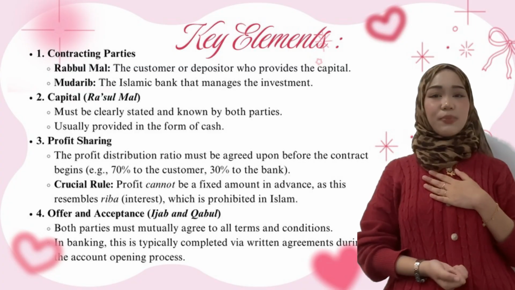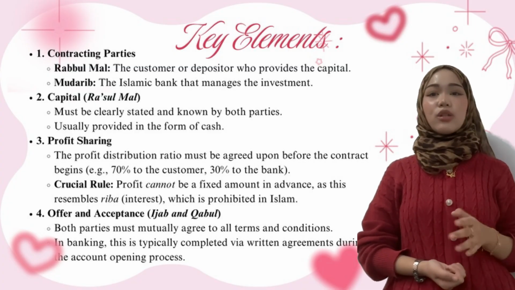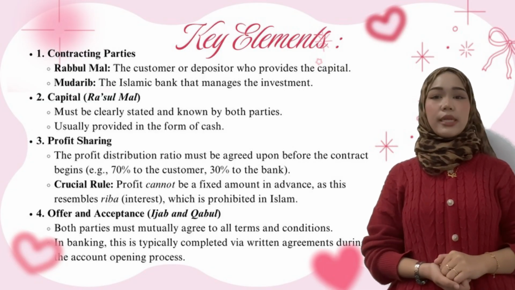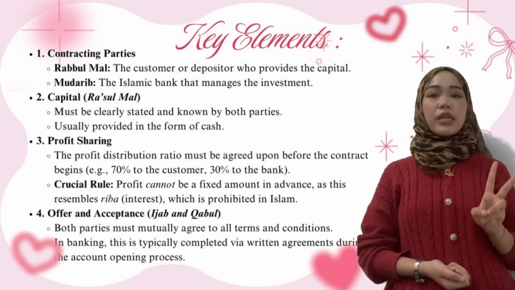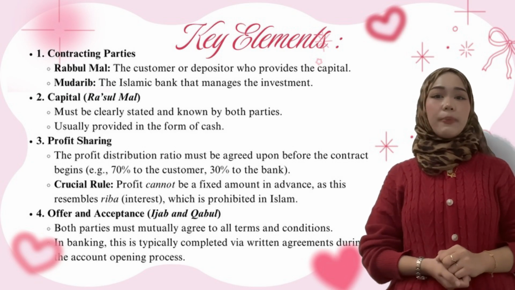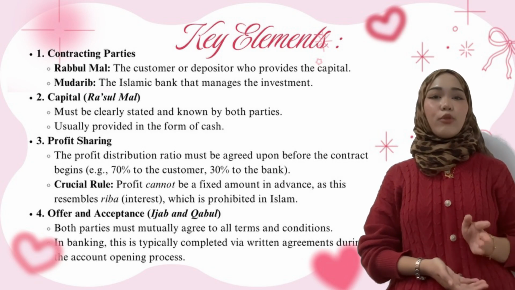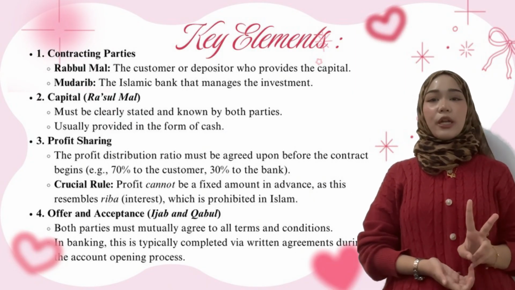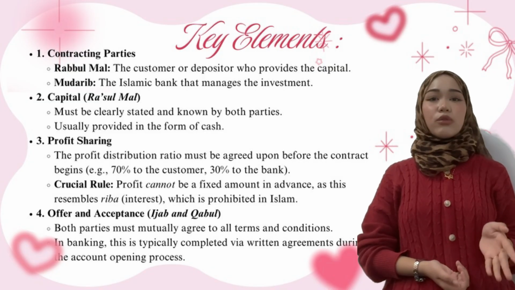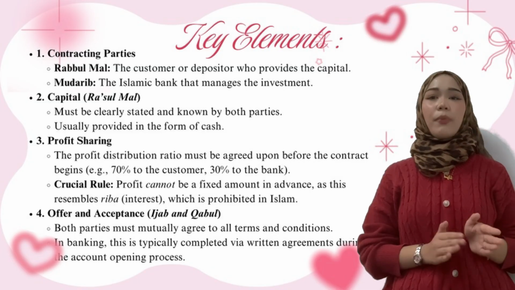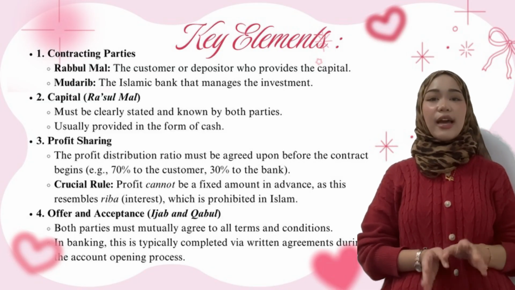Next, I will explain the key elements or pillars of the Mudarabah contract. The first pillar is the contracting parties. There are two parties involved. The first one is the Rabbul Mal, who is the customer or depositor, and the Mudarib, which is the Islamic bank managing the investment. The second pillar is capital, also known as Rasul Mal. The capital must be clearly stated, known by both parties, and usually provided in cash form.